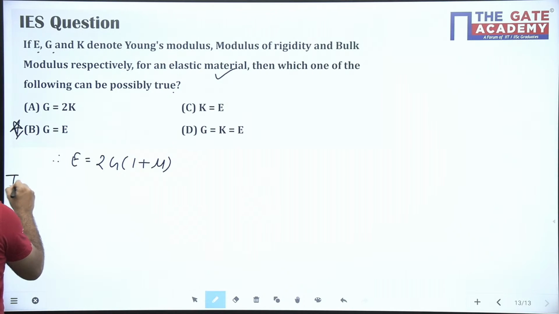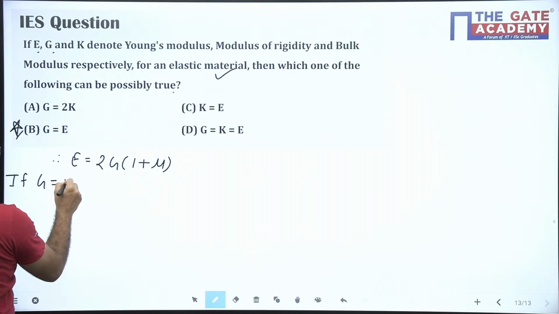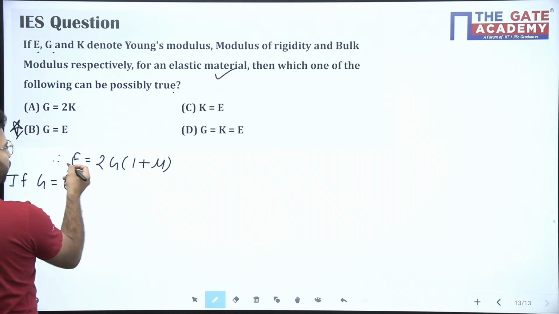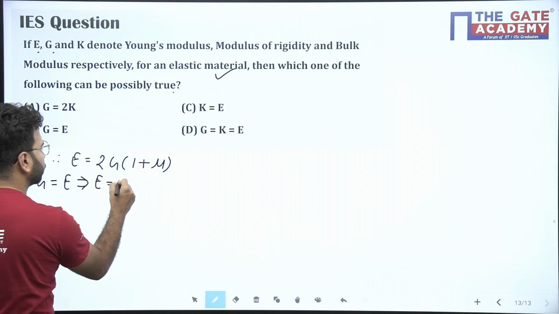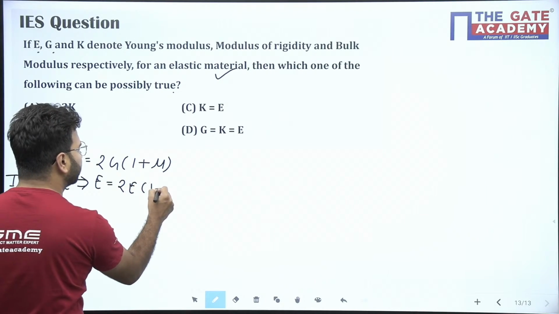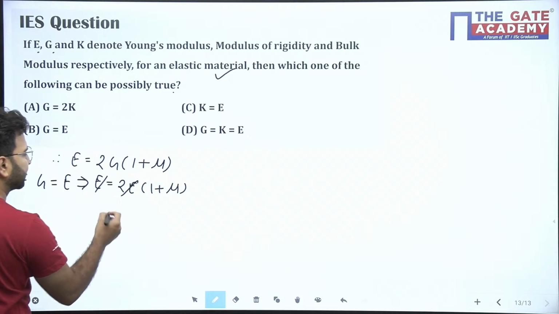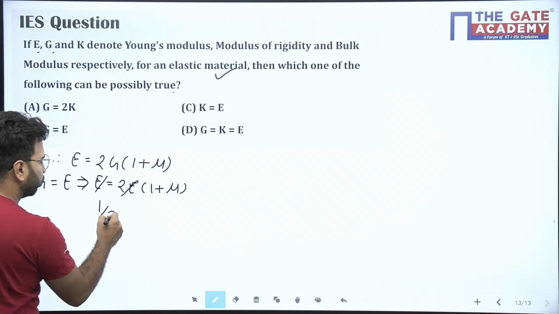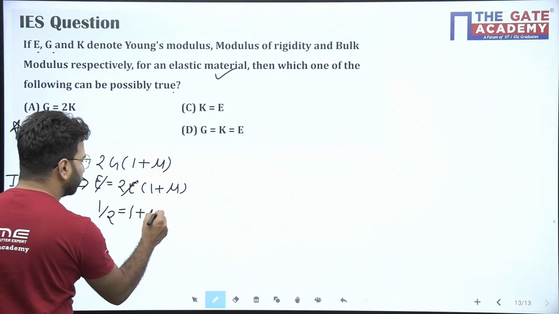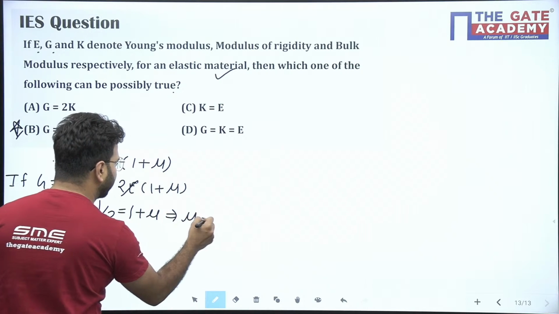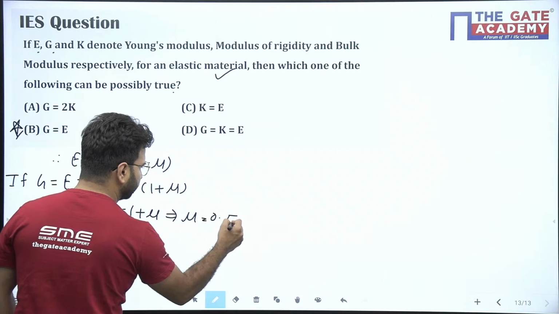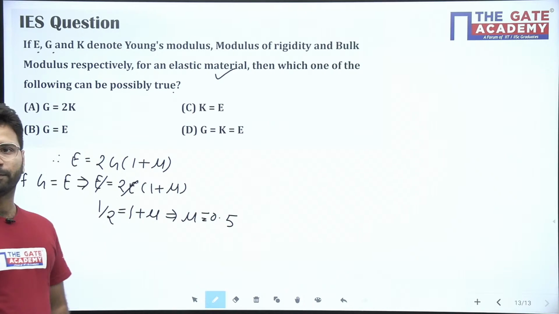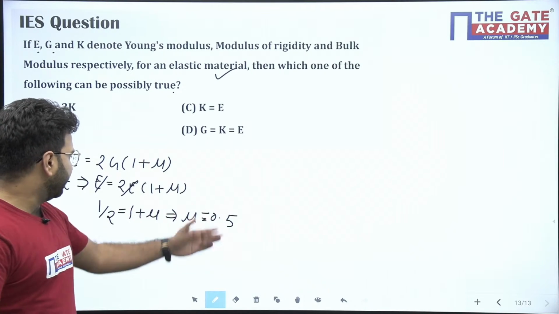If G is equal to E, what will it be? It will be E equals 2E into (1 plus mu). E and E cancel. 1 by 2 is equal to 1 plus mu. Mu will be 1 by 2 minus 1, which is minus 0.5.